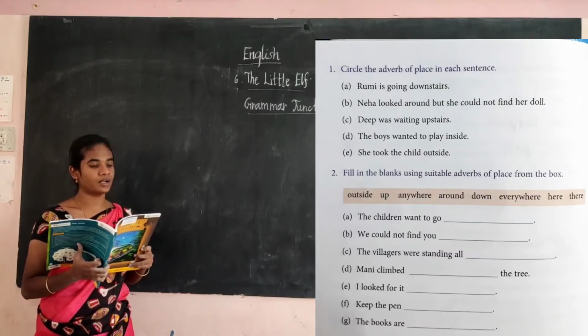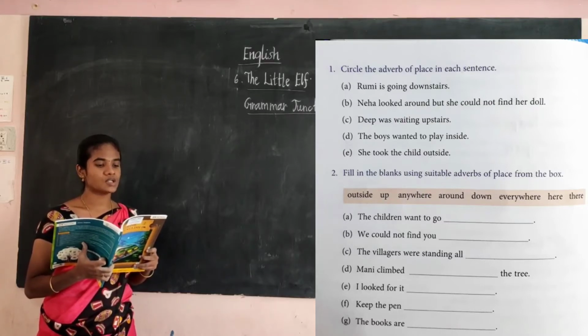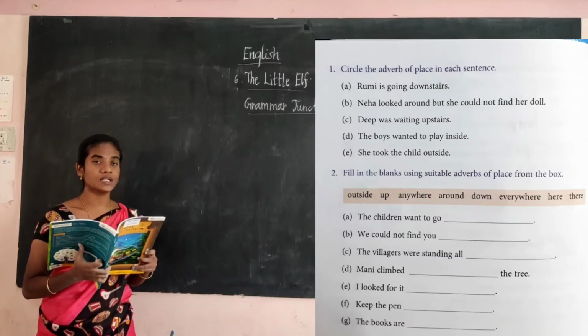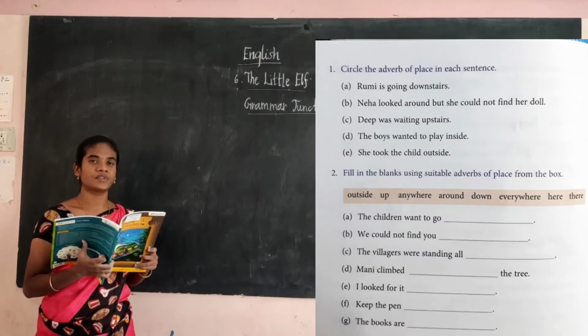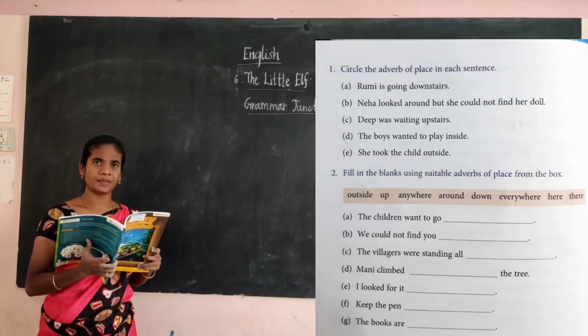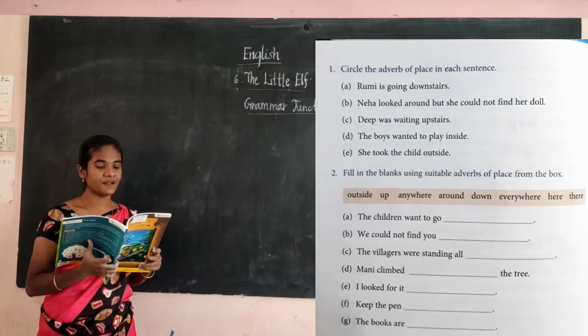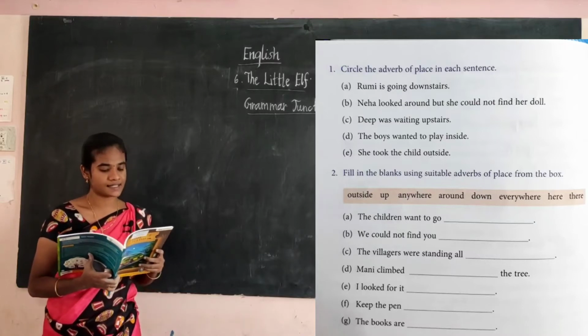The first one, Rumi is going downstairs. What is the adverb of place here? Downstairs. It answers the question where Rumi is going.